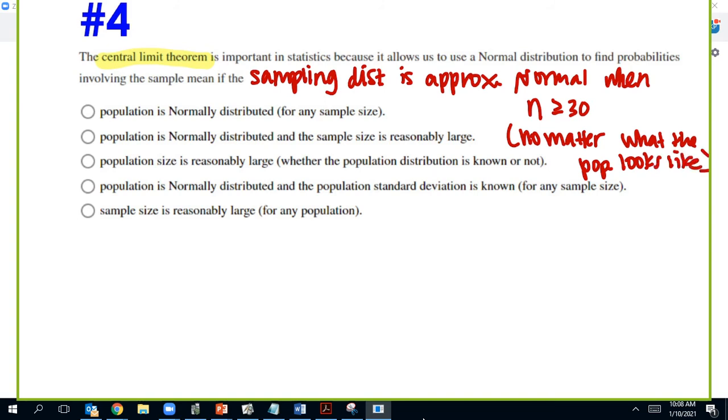And so in that case, it doesn't matter what the population distribution is. So I'm crossing off all 3 of these. It's not the population size, this is your sample size, so that's why it's that last one.